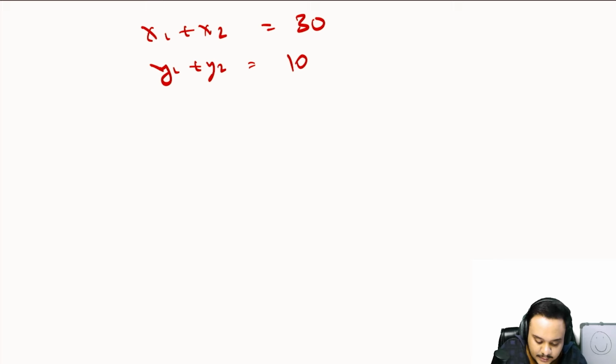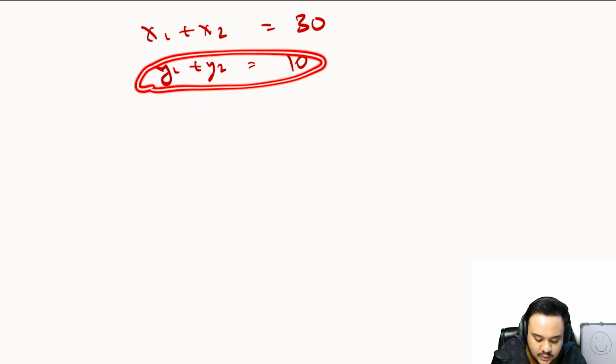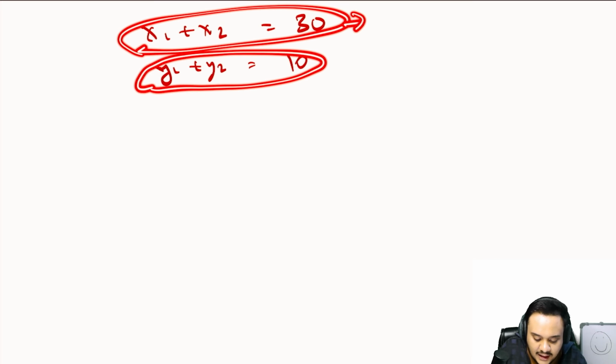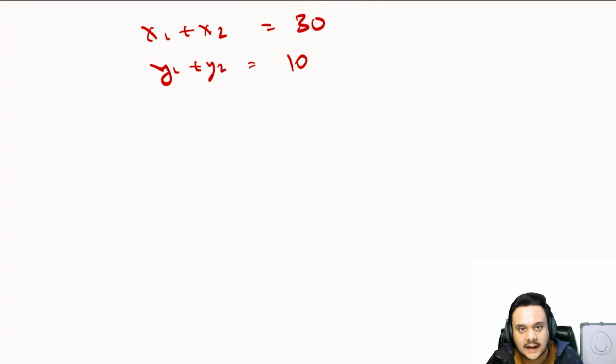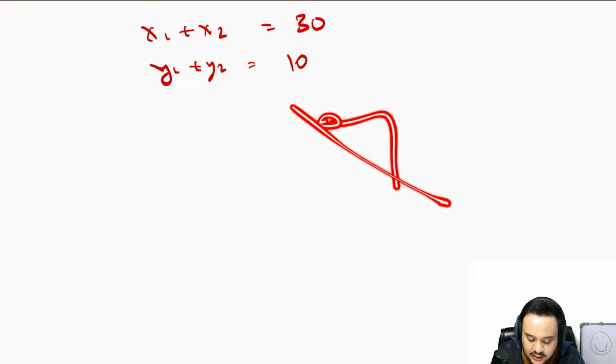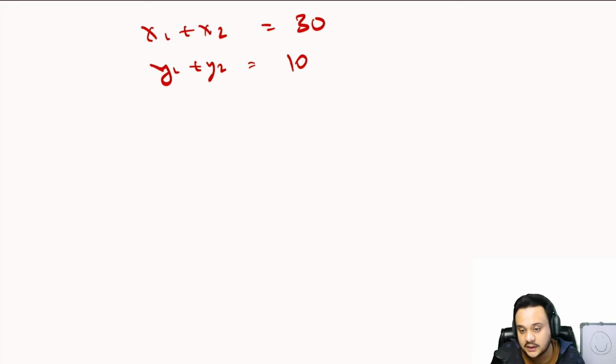Similarly, if the second guy tries to consume only X, he will have to give 60 rupees, but he only has 20 rupees. And we know for a fact that the consumption is going to be at the corner for both of the goods. It is going to be a corner solution for both of the consumers.